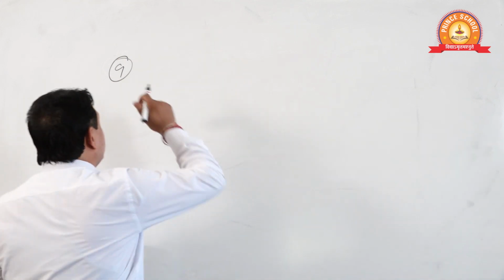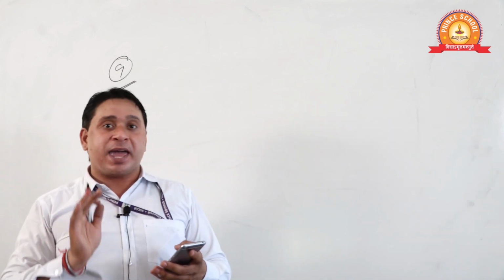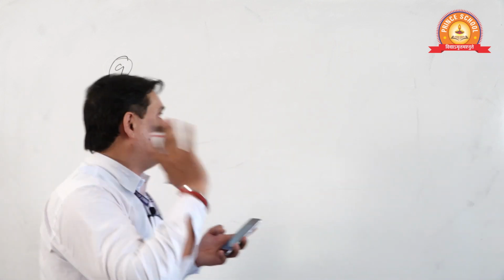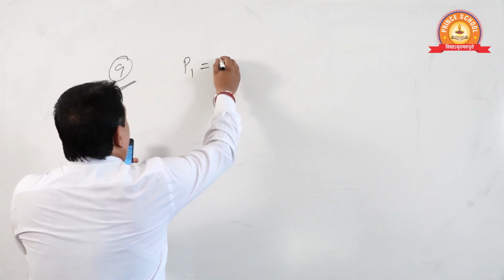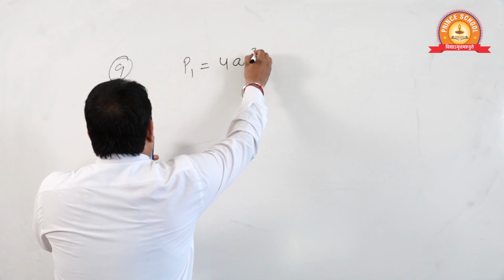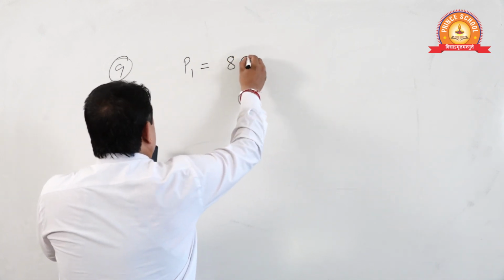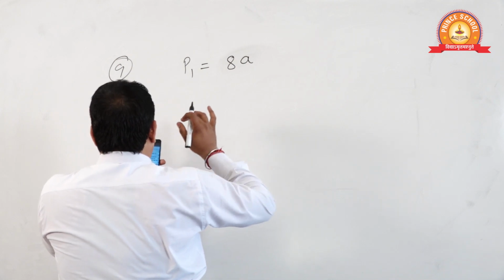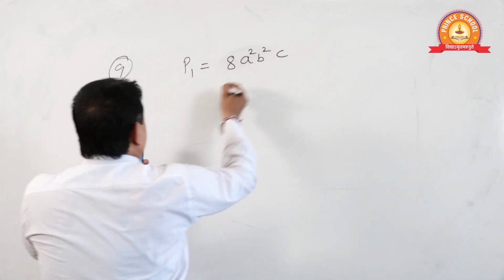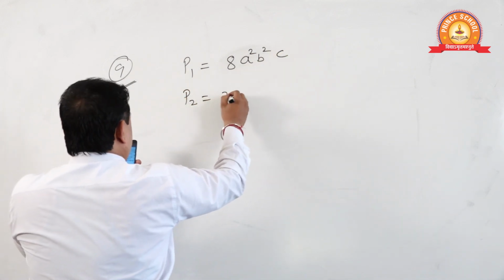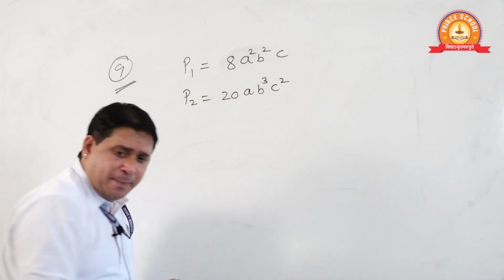Everyone come this side, see. In this question, I will make you understand the fundamental. See, suppose the first polynomial given is 4ab cube, the second polynomial is 8a square b square c, and the third is 20ab cube c square.